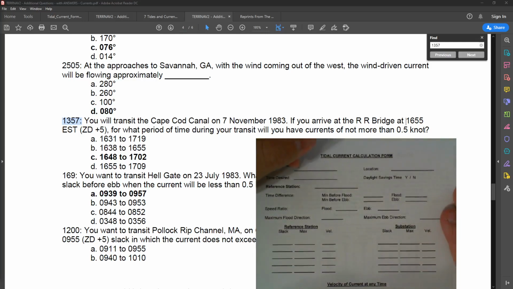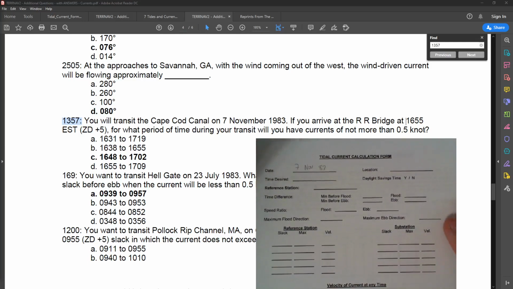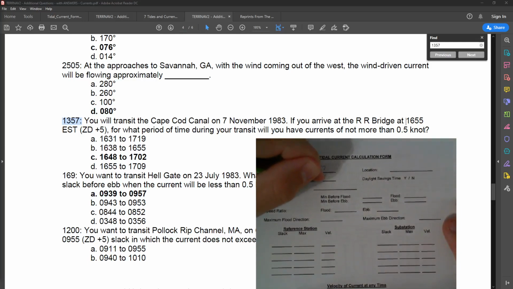First information is 7th November 83, just like every single other date in this problem. The time desired is 1655 ZD plus 5.